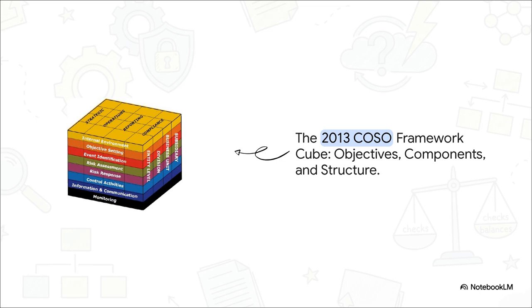And finally, the side of the cube shows the actual entity structure, right from entity level down to division, business unit, and subsidiary. The true beauty of this cube is that it shows you risk management isn't just some isolated department. It literally slices through every single objective, every component, and every level of the business all at the exact same time.